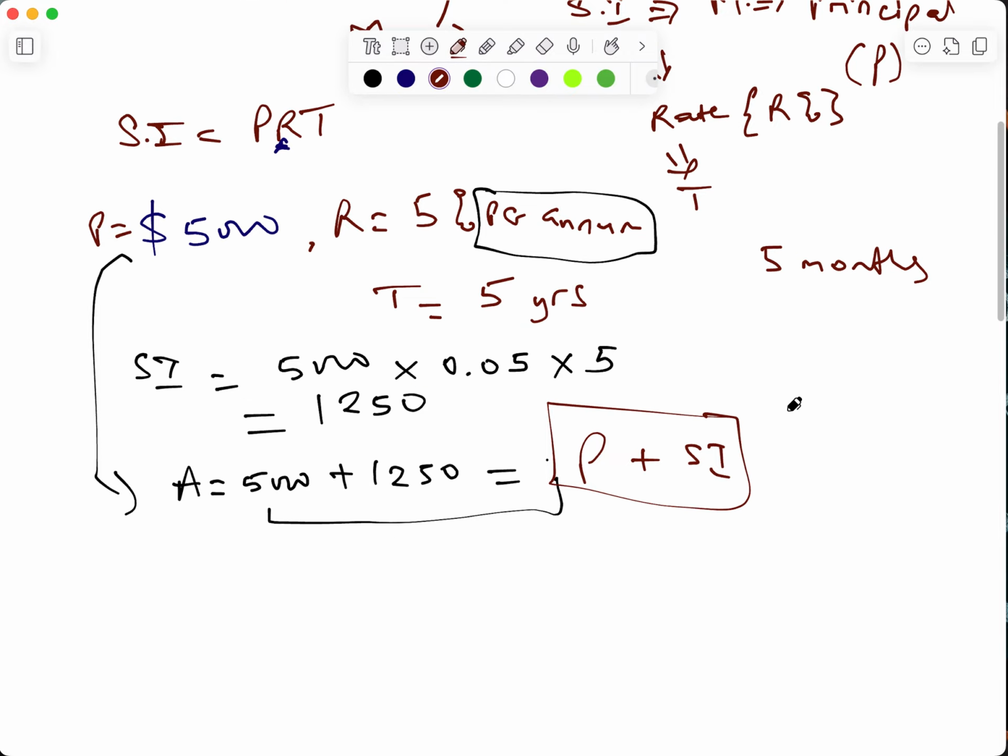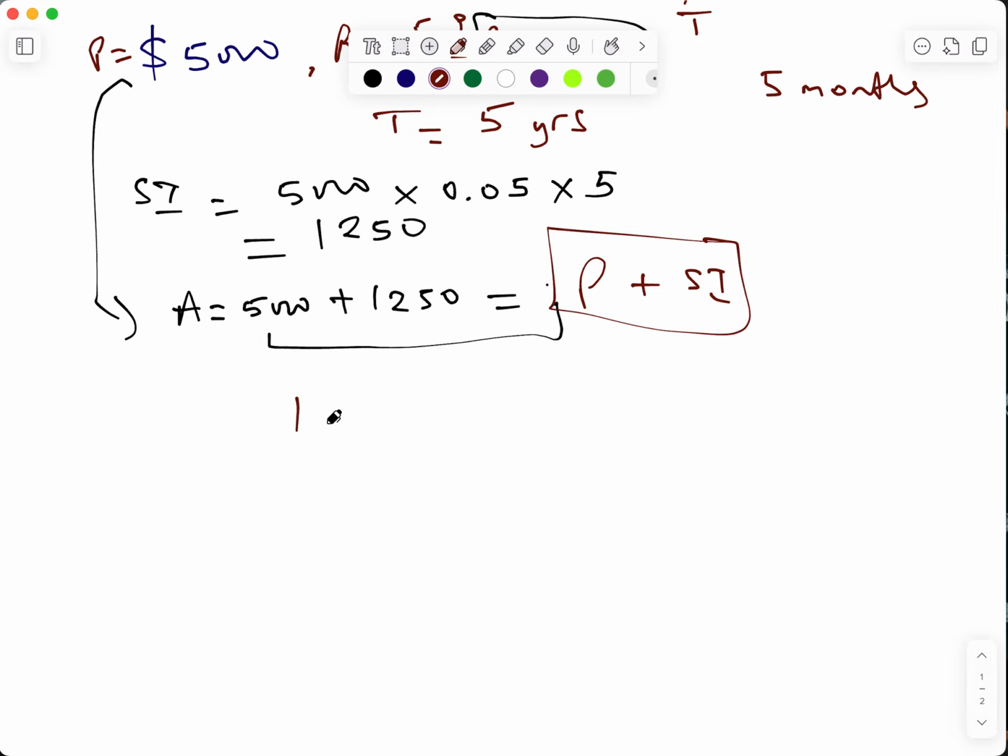So the first thing you do is ask how many months make a year? 1 year is the same thing as 12 months. So therefore, let x year equal 5 months. What you want to do is find the equivalent of 5 months in years.